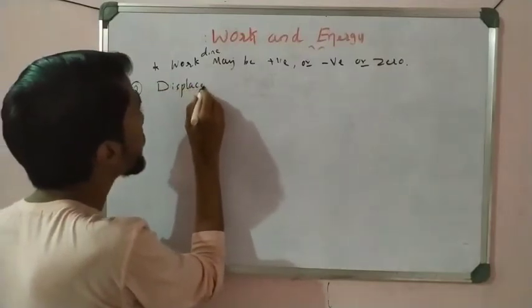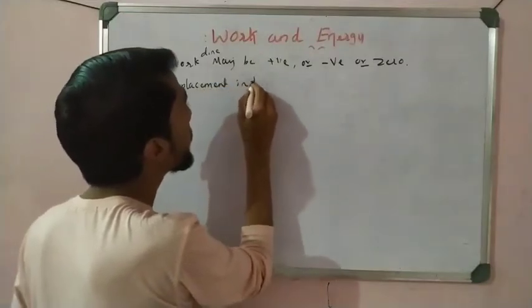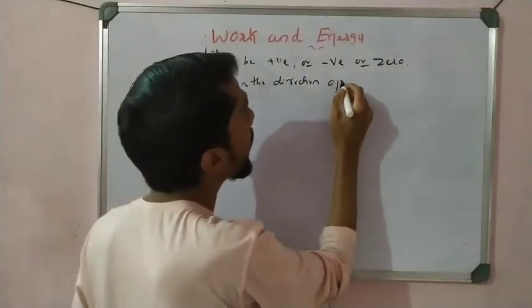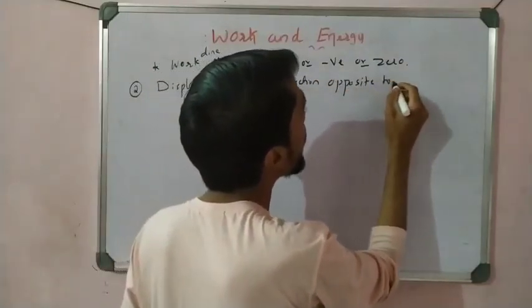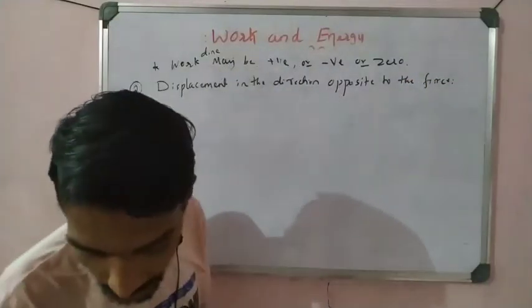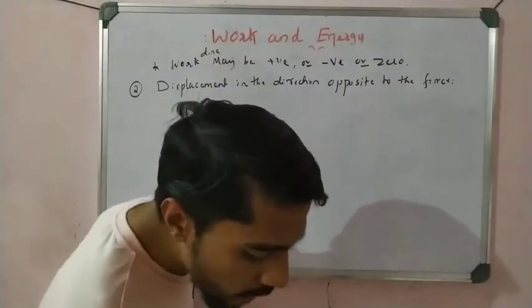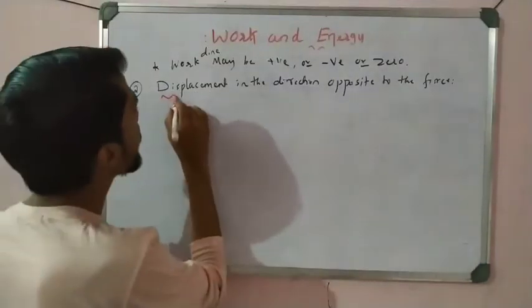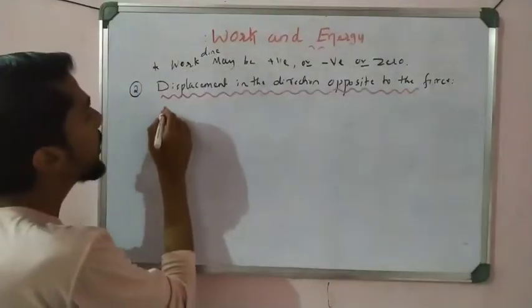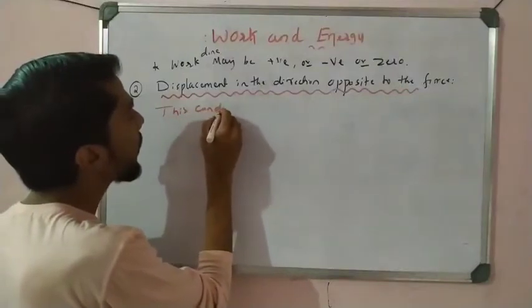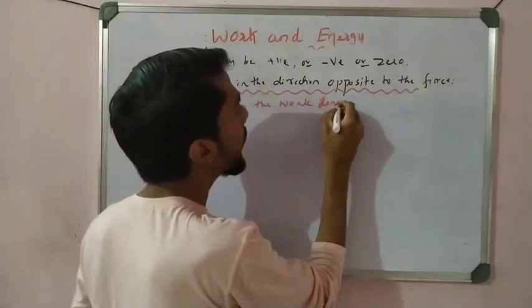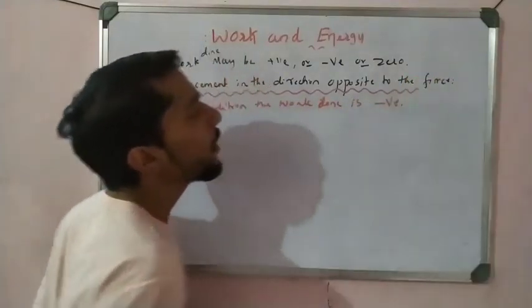Displacement in the direction opposite to the force. So that is very important, right? What is given here? It is given that the displacement direction is opposite to the force. Remember this point: in this condition, the work done is negative. So this work done is negative.